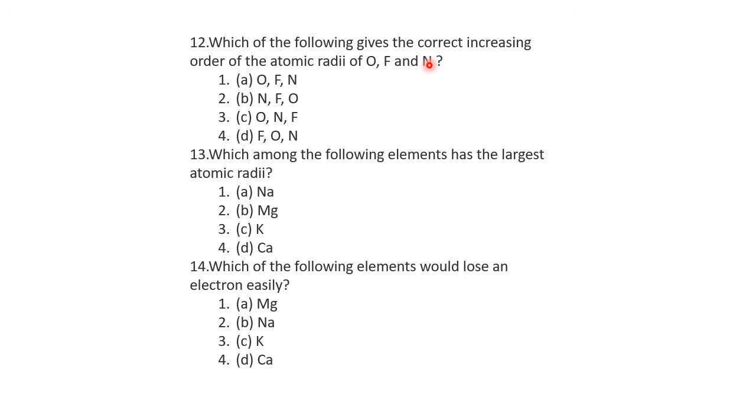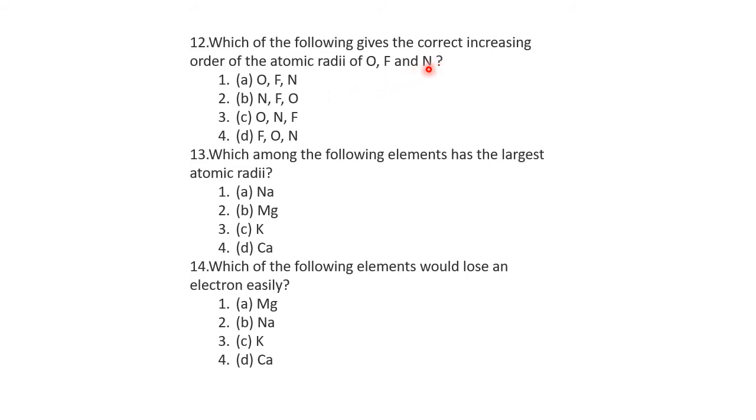So for this, you have to recall the trend of atomic radii. Whenever you move from top to bottom in a group, atomic size will definitely increase. Whereas in a period, when you move from left to right, atomic radius either remains constant or decreases. So here he has asked the increasing order of atomic radii. It is decreasing, so you have to move from left to right. 15, 16, 17. 15 is N, 16 is O, 17 is F. So it is NOF.